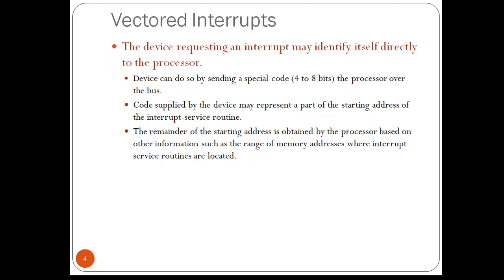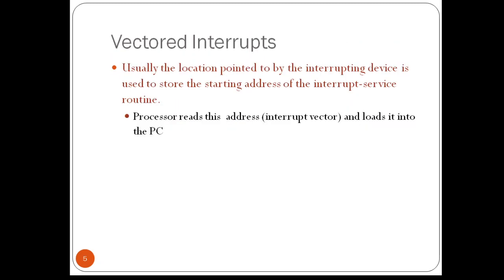This arrangement implies that the interrupt service routine for a given device must always start at the same location. That is, the first address of the first instruction in the interrupt service routine must always be the same. So the programmer can get some flexibility by storing in this location an instruction which is going to cause a branch to the appropriate instruction.